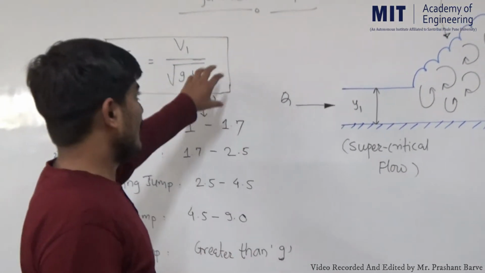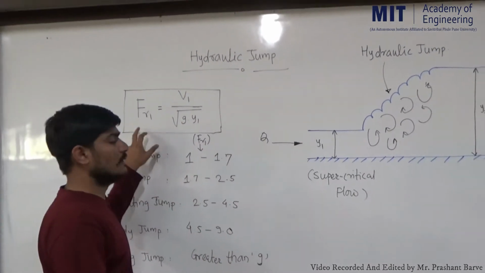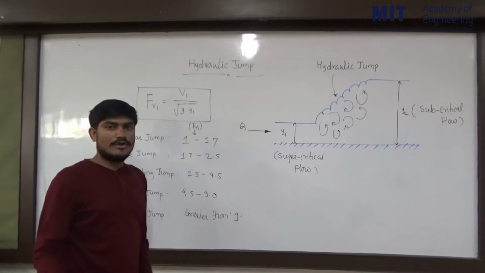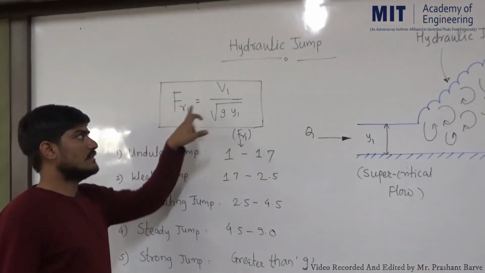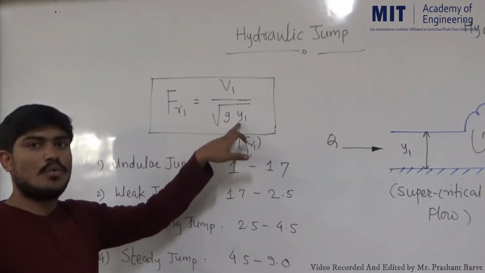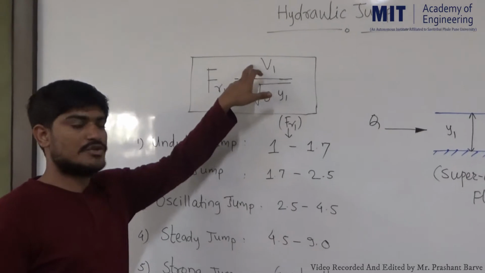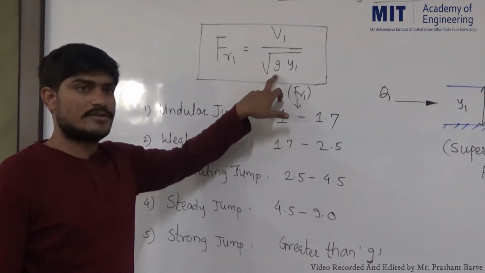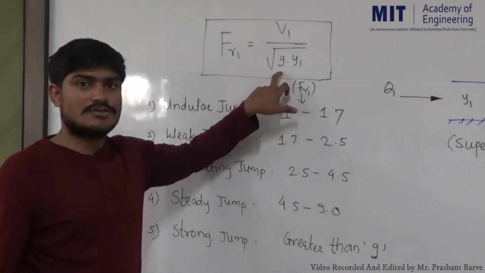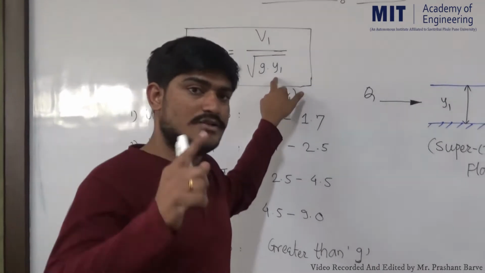Classification of hydraulic jump is done on the basis of Froude number. We know that Froude number can be calculated using this equation: Froude number is V divided by the square root of G into Y. V is the velocity at that section, G is the gravitational acceleration, treated as a constant, and Y is the depth of flow at that section.